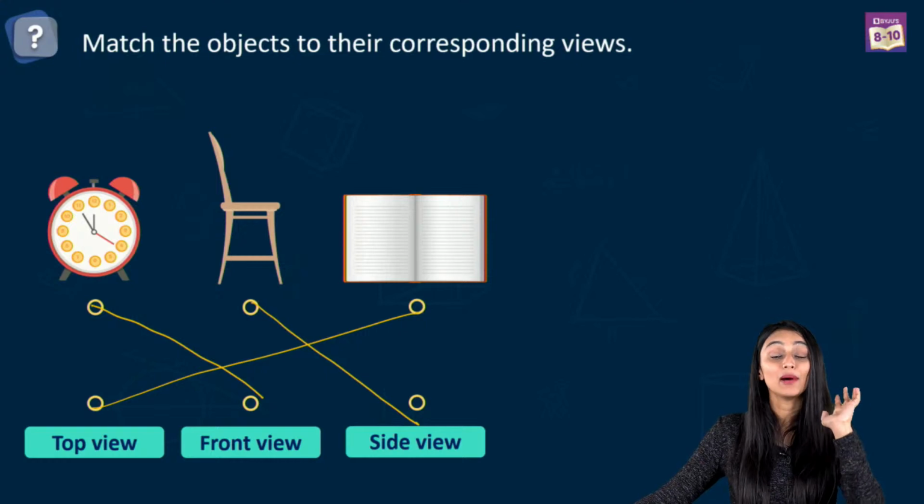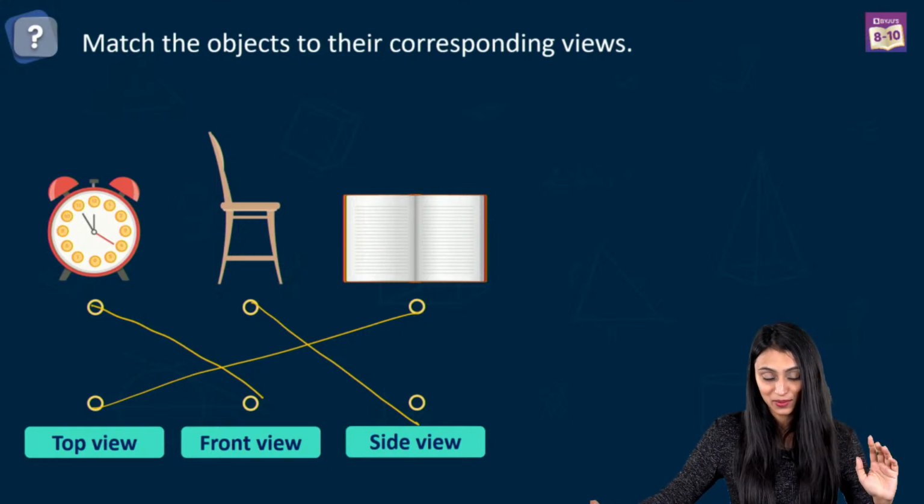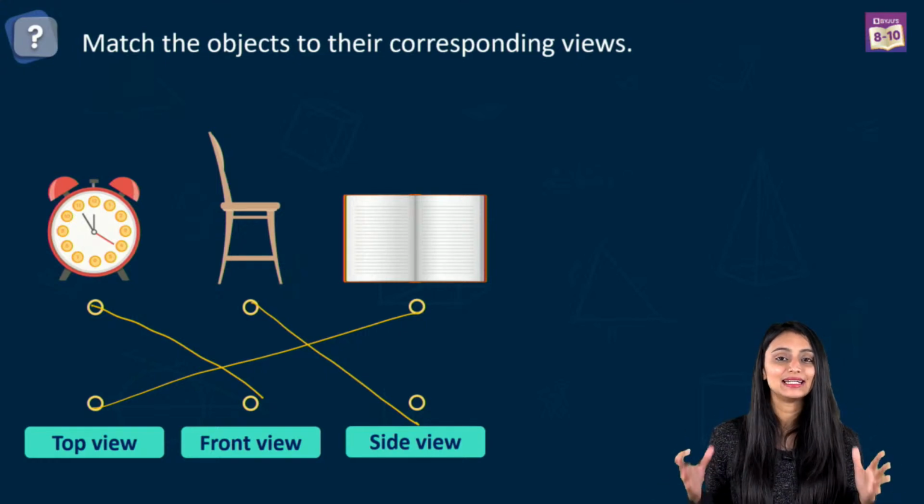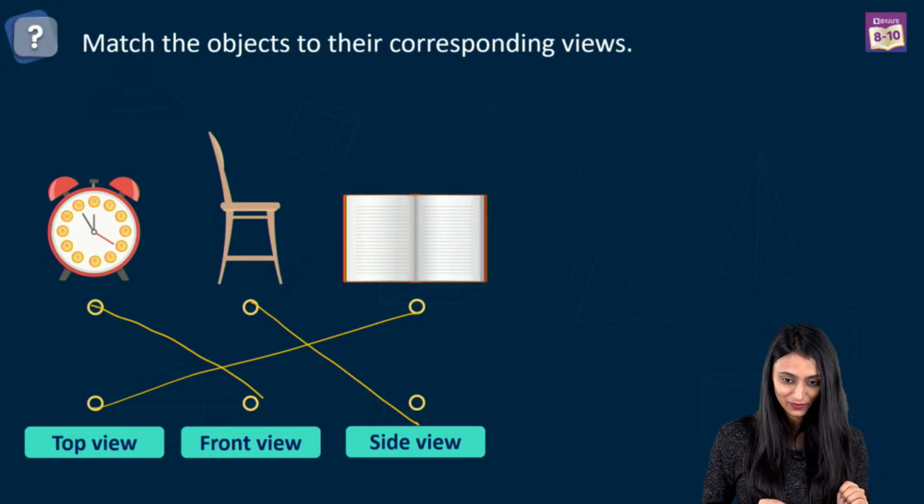Great. So we have understood it, but something very interesting is coming up now. It's basically an interactive learning element. Let me show you.